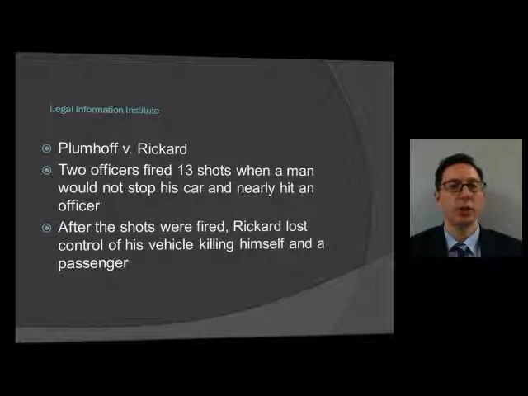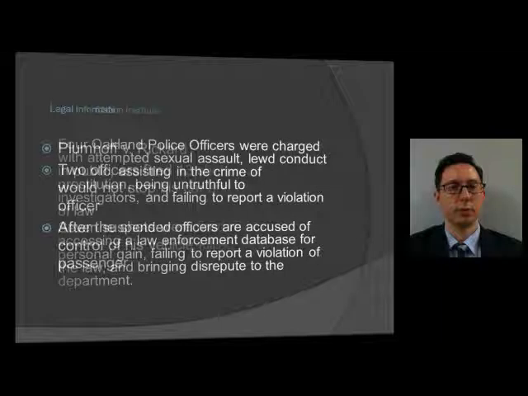Legal Information Institute talks about this case, which is Plumhoff versus Ricard. 2 officers fired 13 shots when a man would not stop his car and nearly hit an officer. After the shots were fired, Ricard lost control of his vehicle, killing himself and a passenger. This case has to deal with the excessive use of force. 13 shots were fired. They did not know if the man had a weapon or was armed.